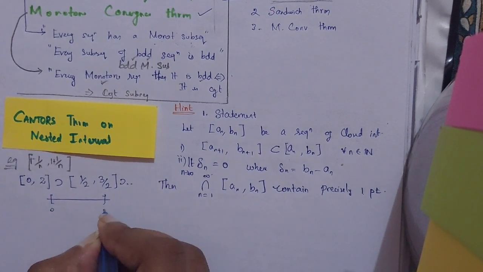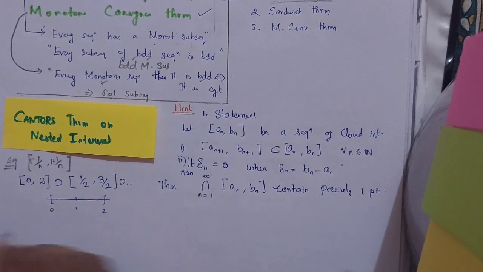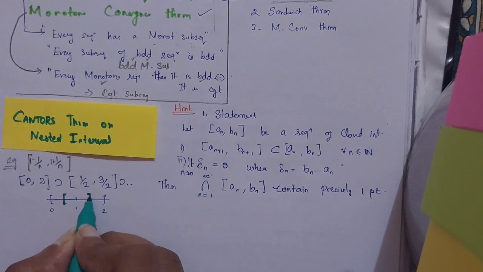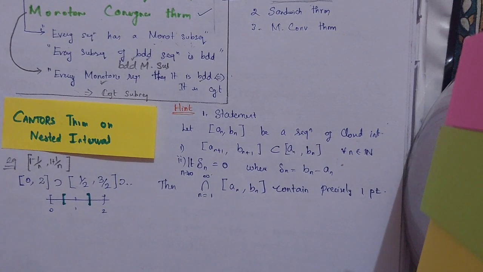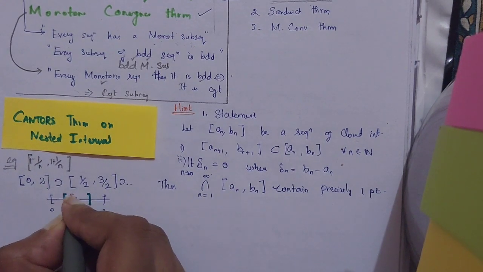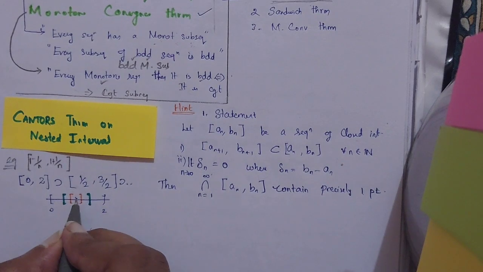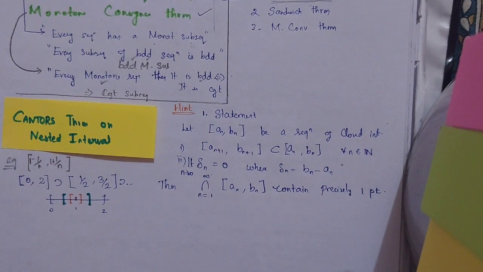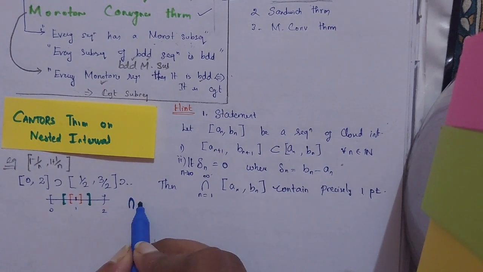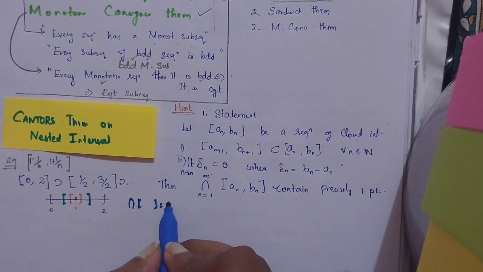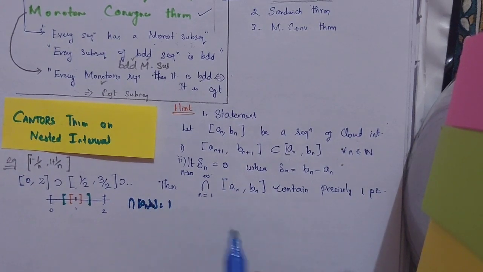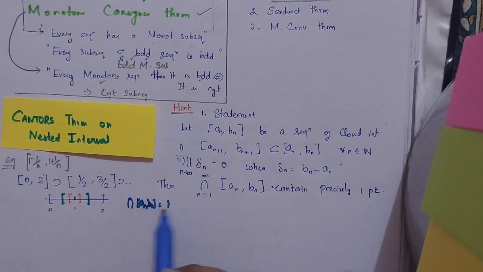So if I am intersecting, my first interval would be 0 to 2, 1 over here. My second interval will be like this, and it goes on, and ultimately I'm going to stop at this 1. My intersection of a n comma b n would be 1 only. It is actually only one single element, precisely 1 point. It cannot be more than 1. So that is what the idea is.